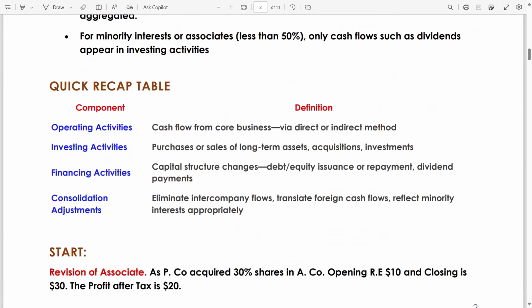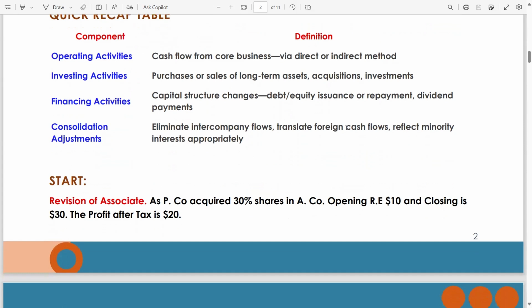Component definition: operating activities, cash flow from core business; investing, purchase or sale of long-term assets; financing, capital structure changes; consolidation adjustments, eliminate intercompany flows, translate foreign cash flows, reflect minority interest appropriately. So guys, this is all the theory related to the consolidated statement of cash flows.